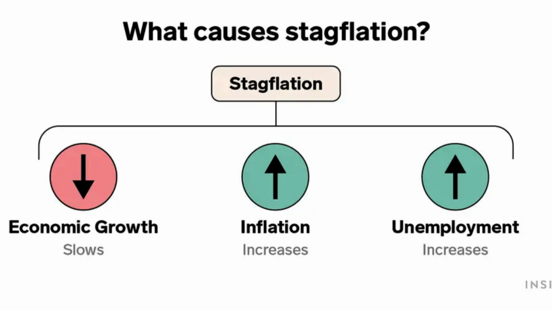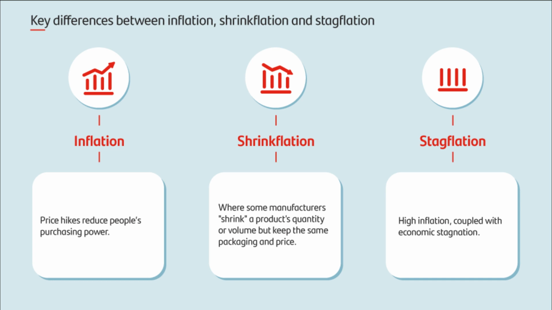Finally, high levels of inflation can also lead to a decrease in real wages. When prices increase faster than wages, the purchasing power of workers decreases, which can lead to a decrease in consumer spending. This, in turn, can lead to a decrease in economic activity and job losses. Overall, the combination of stagnant economic growth and high inflation during stagflation can lead to a vicious cycle of job losses and reduced economic activity. This makes it important for policymakers to take measures to address stagflation and prevent it from causing long-lasting damage to the economy. So, what can be done to address stagflation?